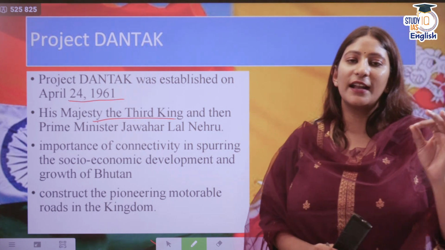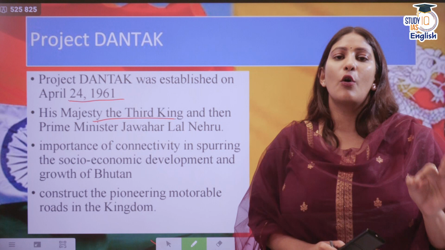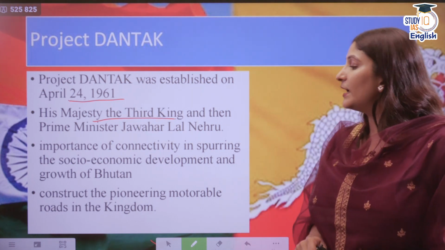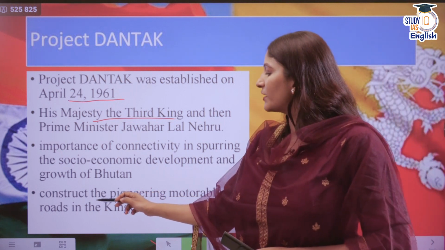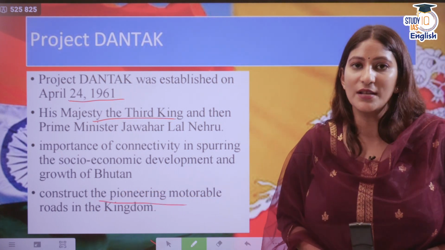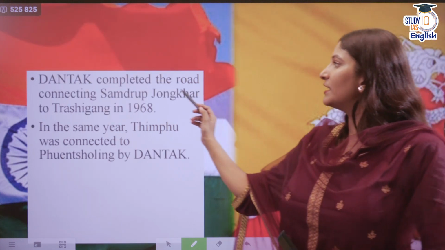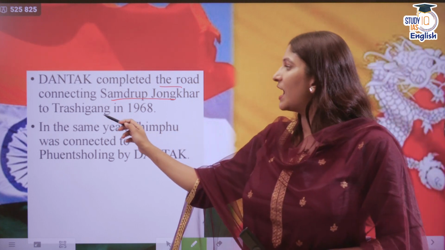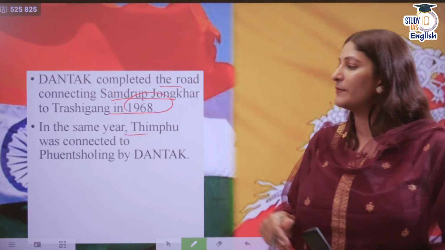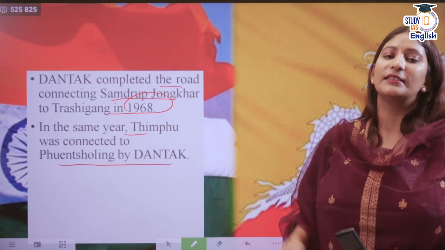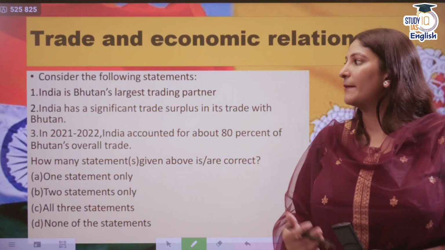The importance of connectivity was explored in order to ensure that Bhutan becomes socially and economically independent. Also, it was to construct the pioneering motorable road in the Kingdom of Bhutan. Dantak completed the road connecting Samdrup Jongkhar to Trashigang in 1968, and in the same year, Thimphu was also connected to Phuntsholing by Dantak. So these are certain examples.